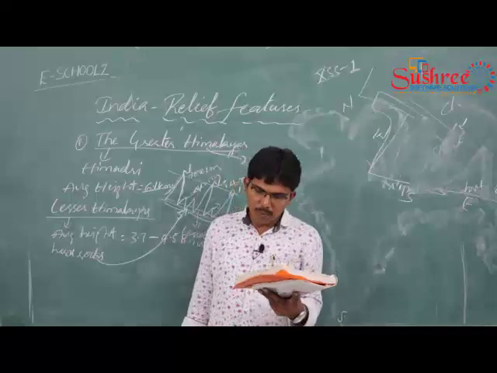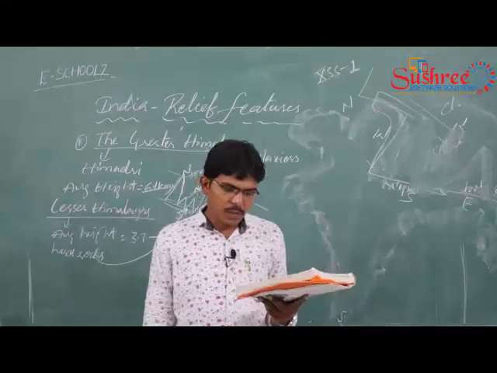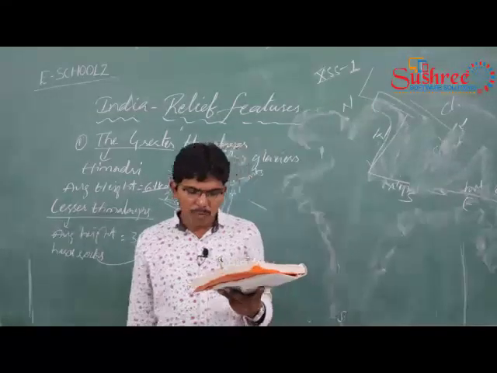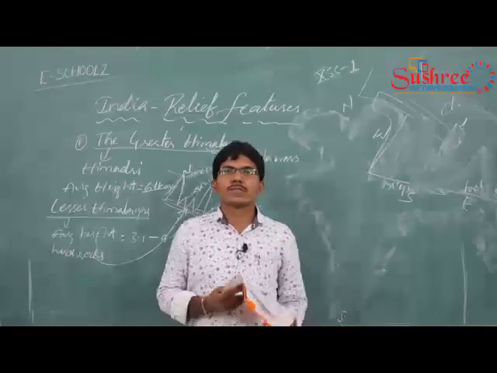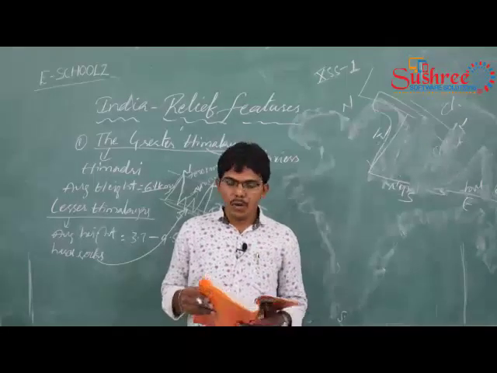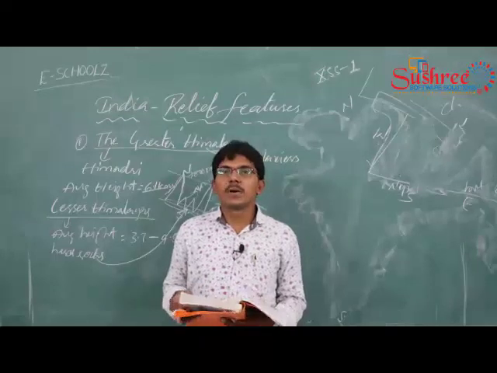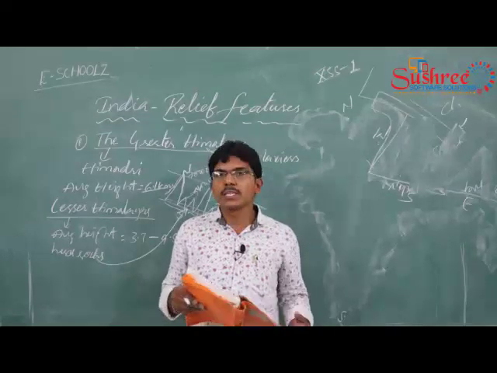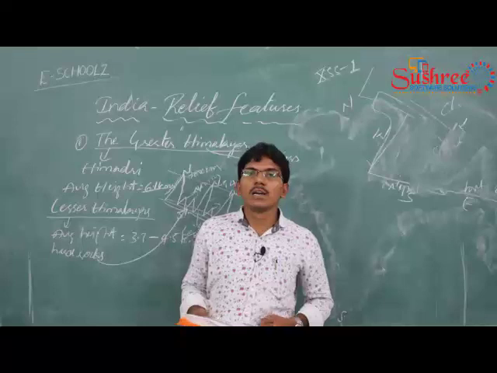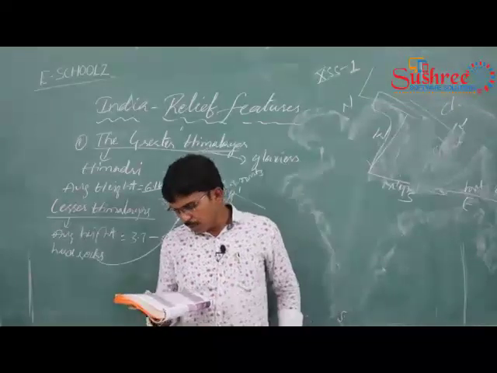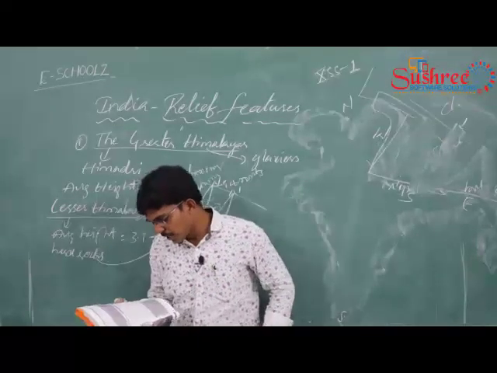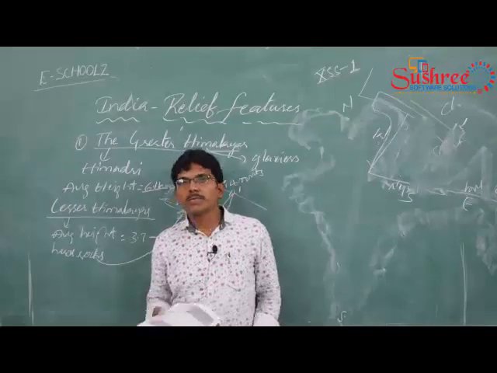This region is well known for many hill stations like Shimla, Mussoorie, Nainital, Ranikhet, and is covered by evergreen forests. And you can see here Kashmir Valley.